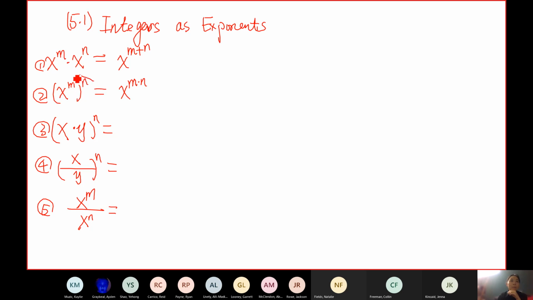Okay, so in the first exam, I noticed some students got these two confused. The tip is if you have two exponents right beside each other, you will multiply them. So this n is the power of m, but this n is the power of x, not the power of m, and you add them.